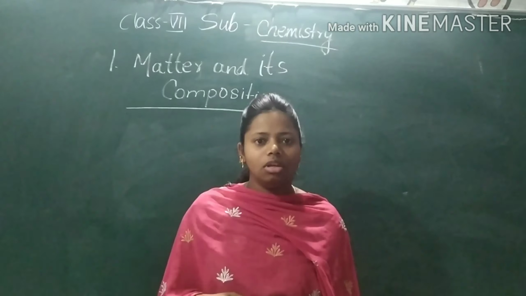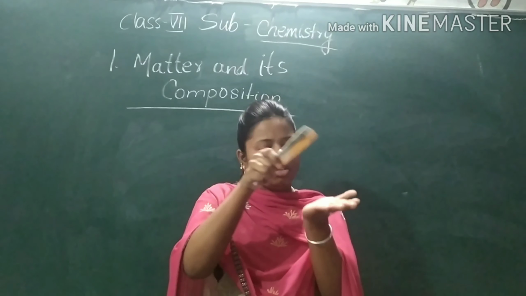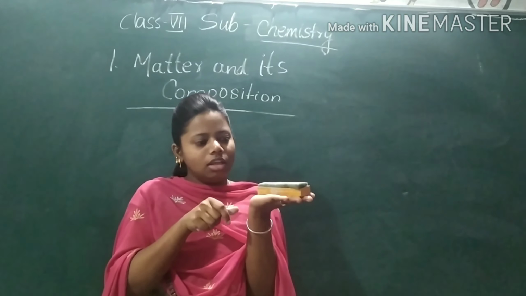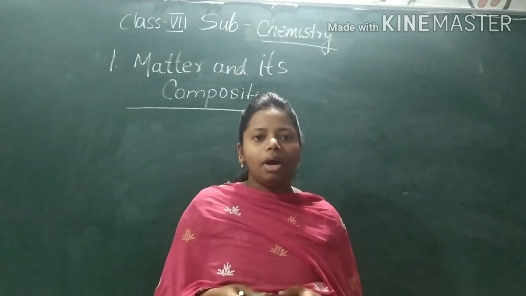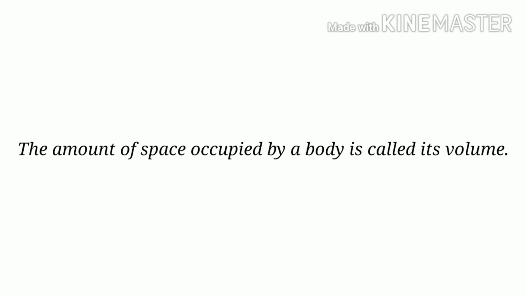Now, what is volume? Now see this duster. I'll keep this on my hand. Can you see this duster occupies space on my hand? So the amount of space which the duster is occupying is called the volume. So volume is nothing but the amount of space occupied by an object.